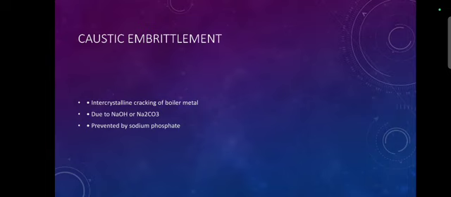So what are the reasons or causes of caustic embrittlement? Sodium carbonate or sodium hydroxide in water. We can prevent it by using sodium phosphate as a softening agent, and by adding tannin. It can prevent the cracks in the boilers.